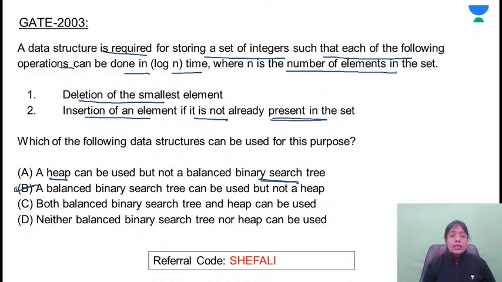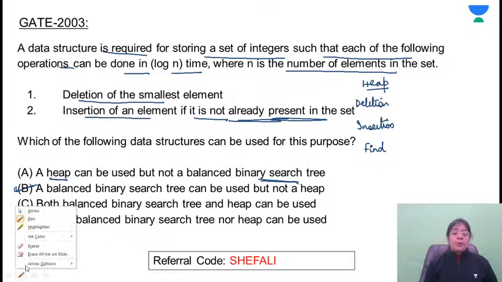Now in the heap tree, if you want to delete an element, what is the complexity for deletion? Deletion और insertion operation देखने. Element को insert करने से पहले first of all you need to find if the element is already present or not. So that is the condition. So what will be the complexity for heap tree?